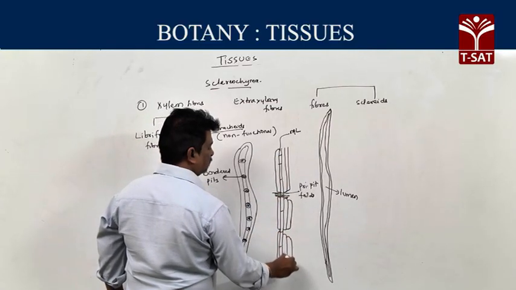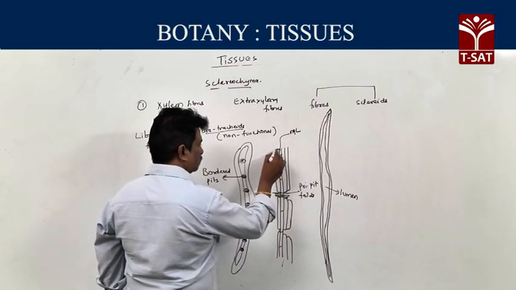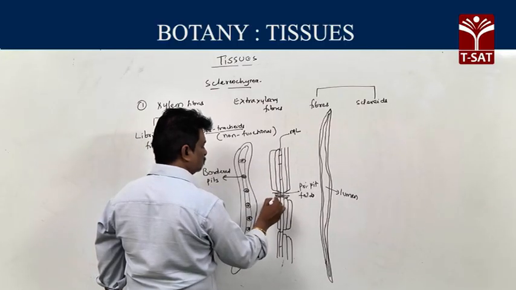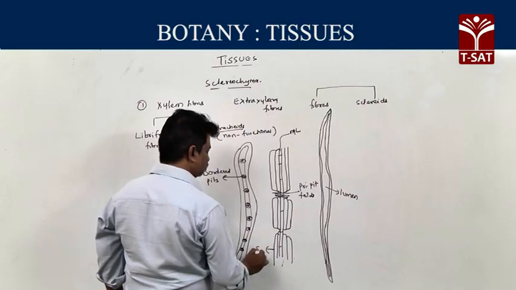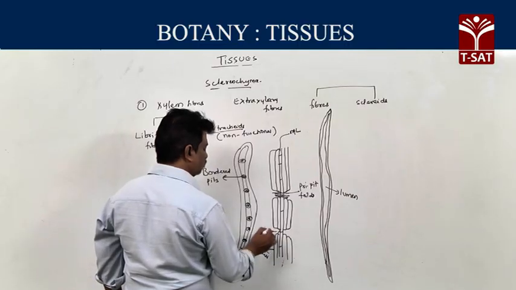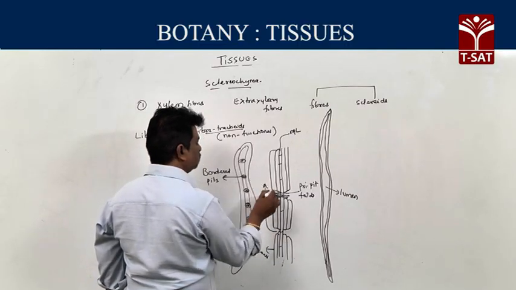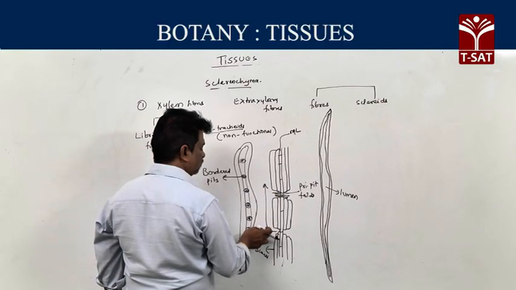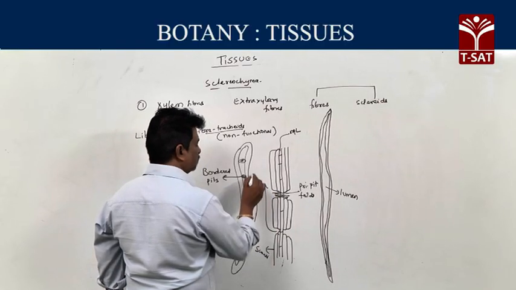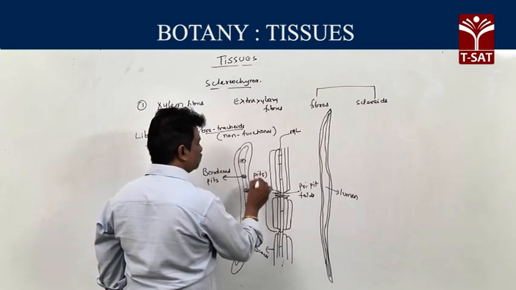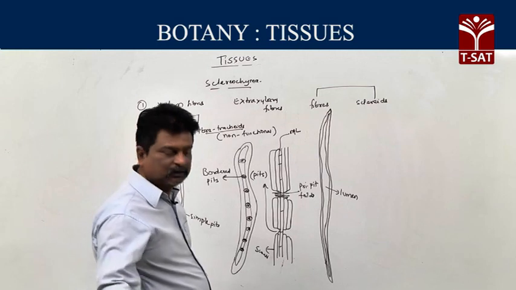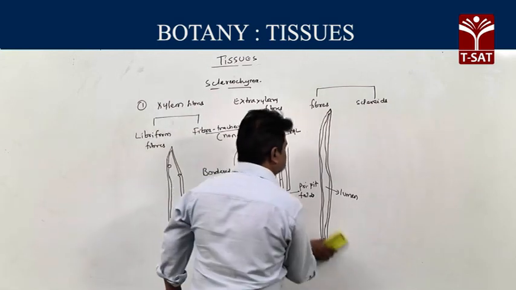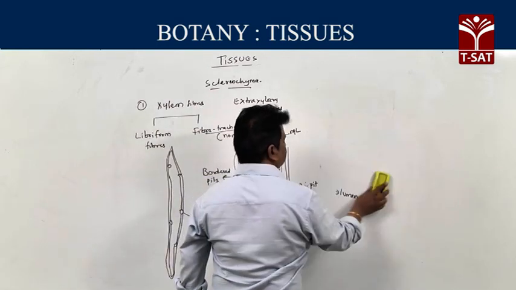Then exactly below the primary wall, secondary wall materials are deposited. But at certain areas, secondary wall materials are not deposited, and these are called pits.